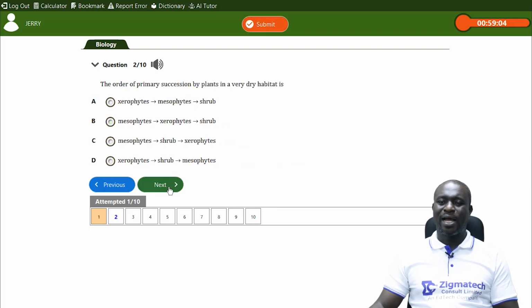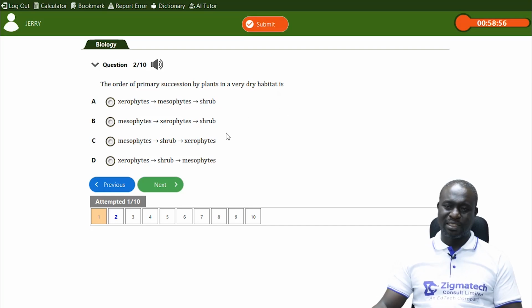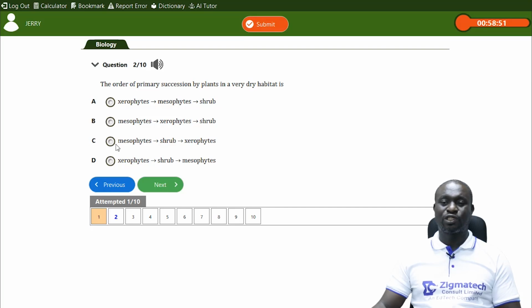Moving ahead, we have the order of primary succession by plants in a very dry habitat. Now, in a very dry habitat, it needs to start with a mesophyte. From mesophyte, you go to shrubs. From shrubs, it will now move to xerophytes. Now, xerophytes are organisms that can survive in a very dry place.